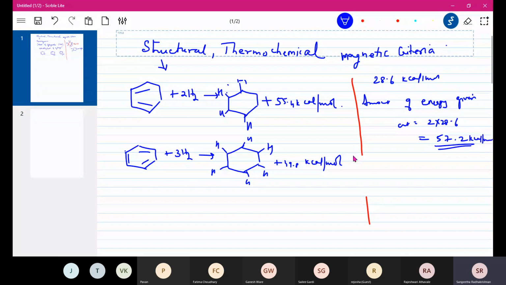But what we have got is 55.4. That means less energy is given out.